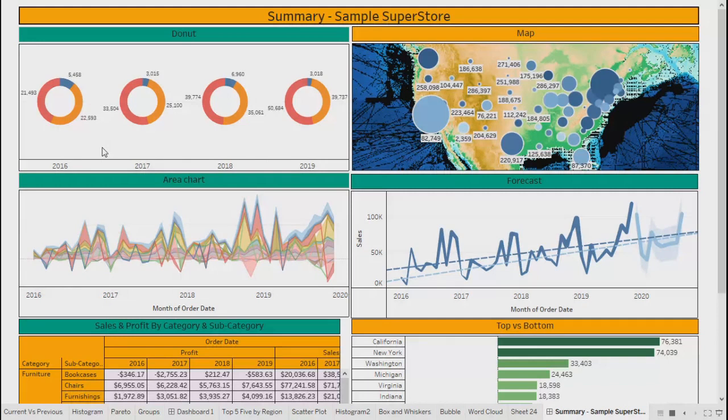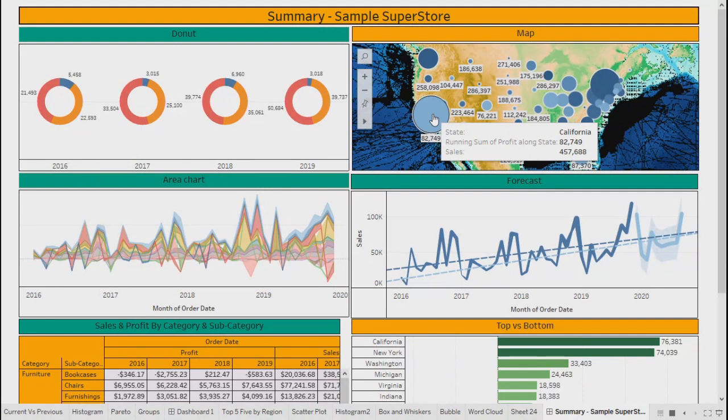So in the map, how can we show that it's been filtered correctly, with 2016, 17, 18, 19? Can you please repeat? I couldn't get your voice. In the map, how can we identify that it's been showing 16, 17, 18, 19 data? You mean in the map? See, in the map we are not showing it by year, right? So whatever number you see, it's a consolidated number.